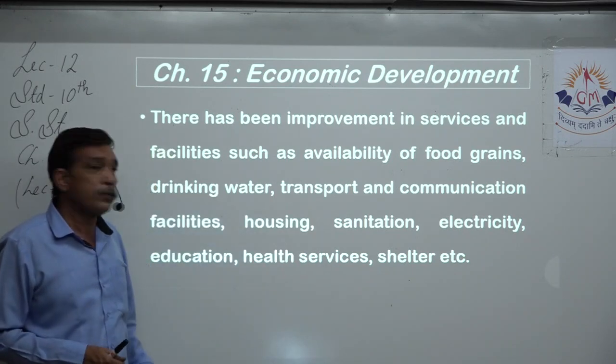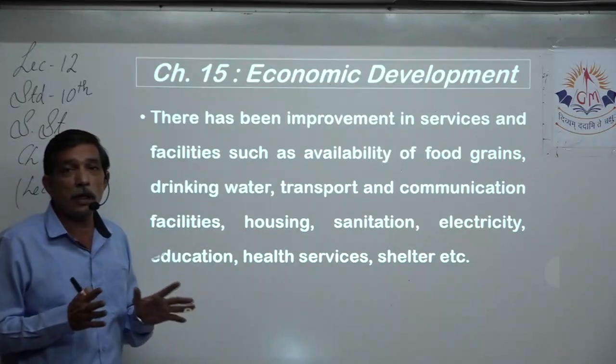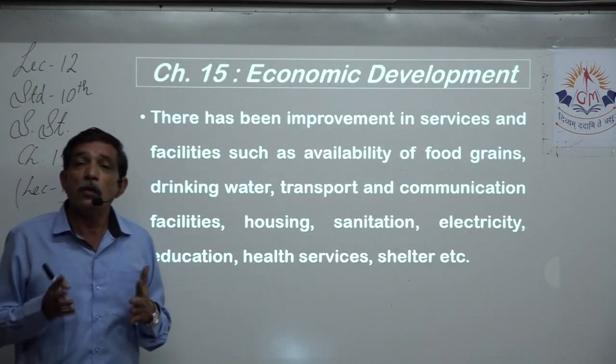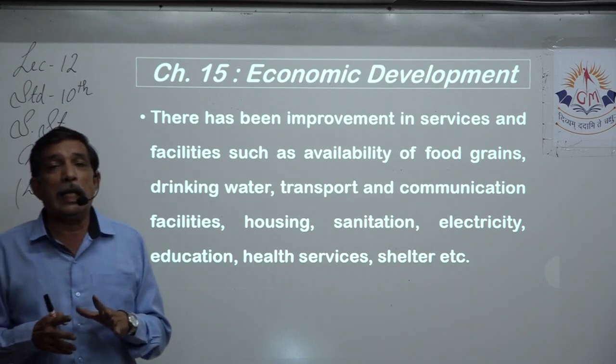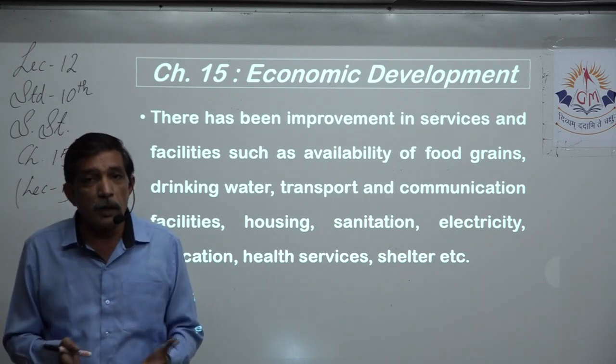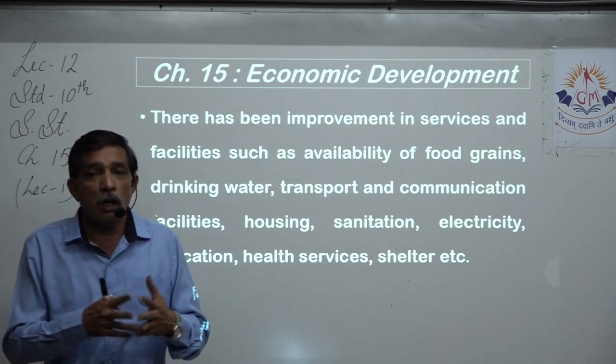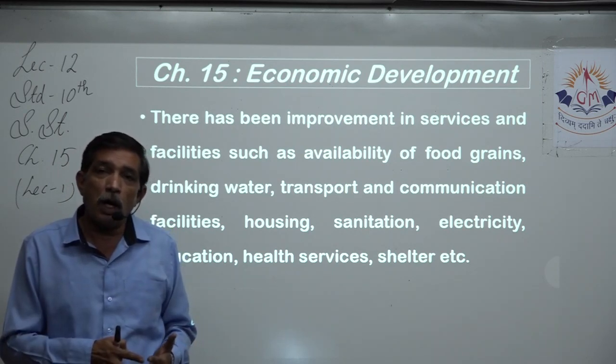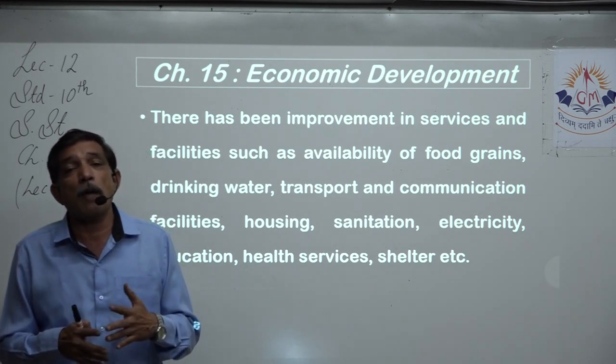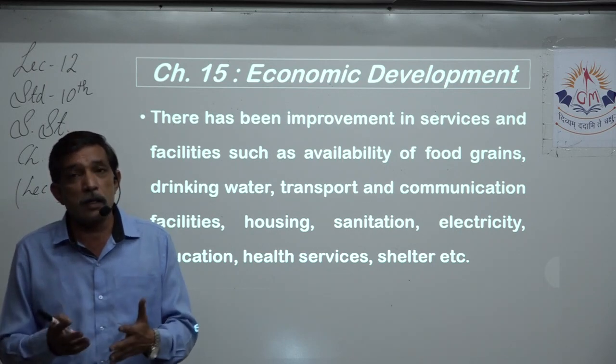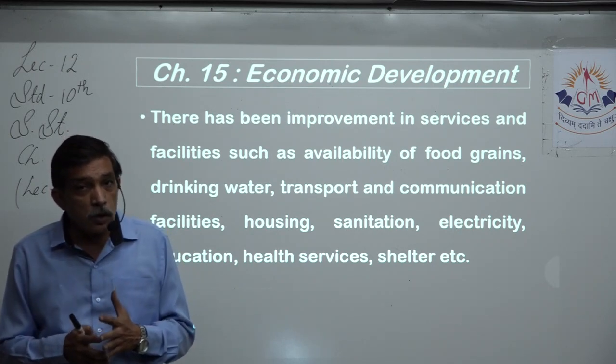Transport and communication facility, we know very well. Transport and communication facility we increased with the help of laying down more number of railway tracks, extending the roads, making pakka roads, so that transportation happens quick and faster, and efficiency has also increased.